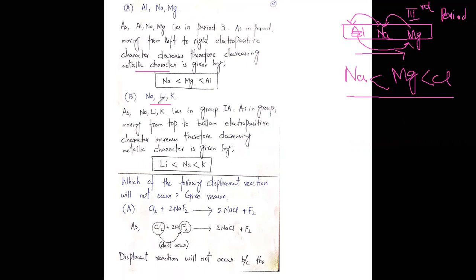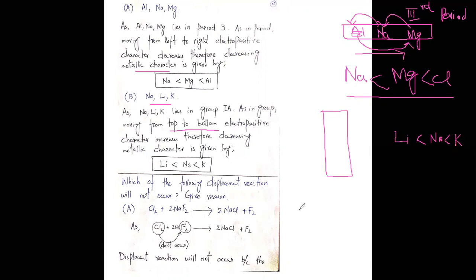Now in the case of lithium, sodium, and calcium, this is in a group. So from top to bottom, electropositive character increases. So lithium is less metallic than sodium, and sodium is less metallic than calcium.